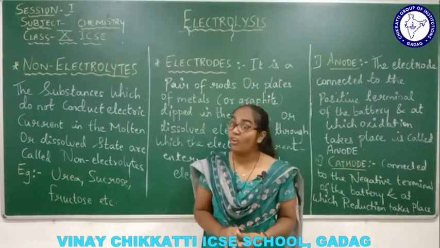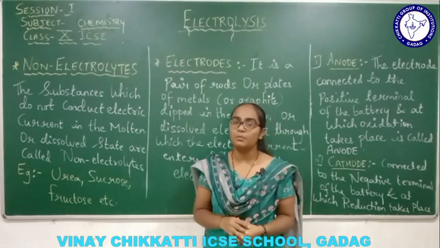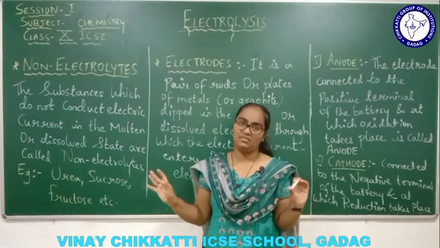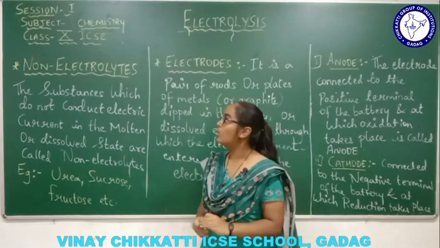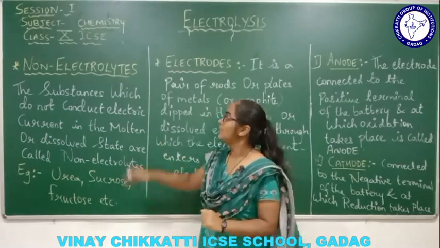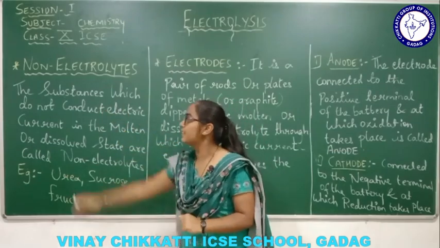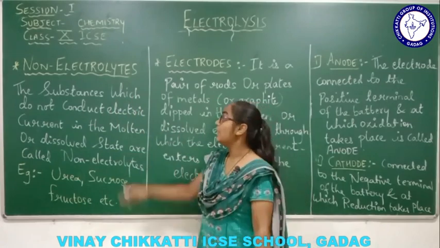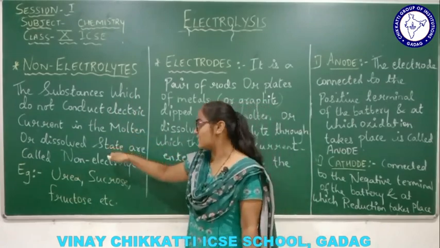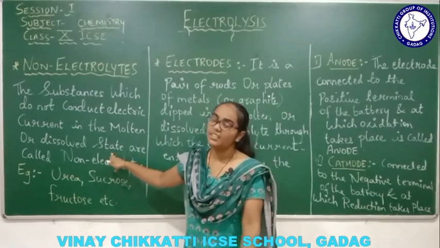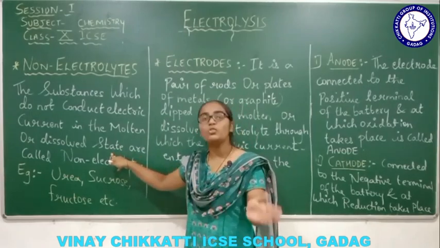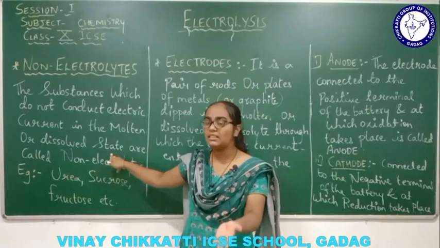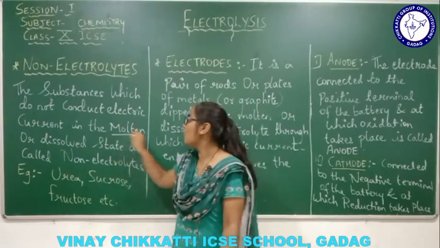But in a non-electrolyte, it is exactly opposite, since here the conduction of electricity will not take place. How come? Let's study. The substances which do not conduct electric current in the molten or dissolved state are called non-electrolytes. The substance will not conduct any electric current, whatever the state of matter, either in solution form or in the molten state.